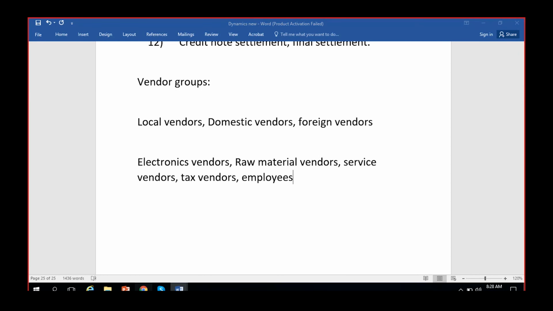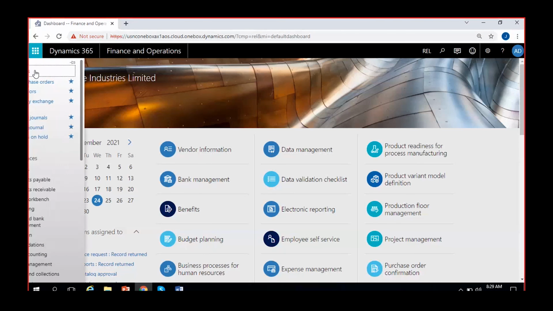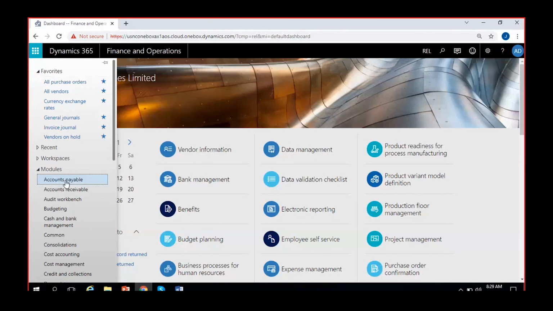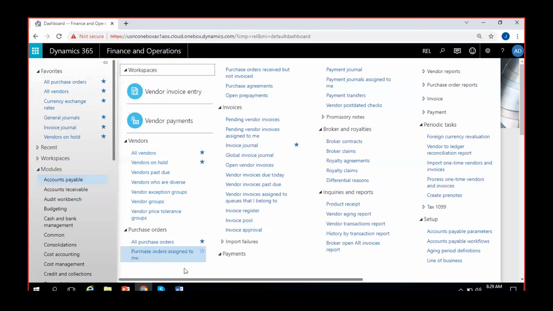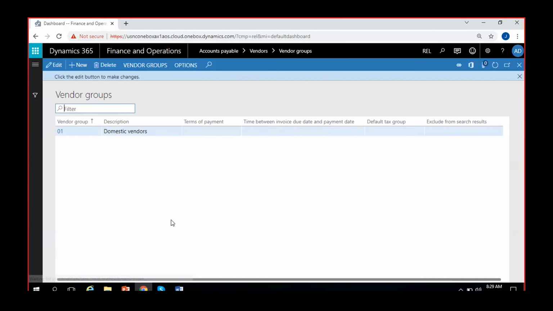So let's see how we can create vendor groups in the Reliance company. For that, I'll take you to the accounts payable module here. In the accounts payable module, under vendors in the first menu, I can see vendor groups. So accounts payable, vendors, vendor groups. I'll create vendor groups, click on vendor groups.